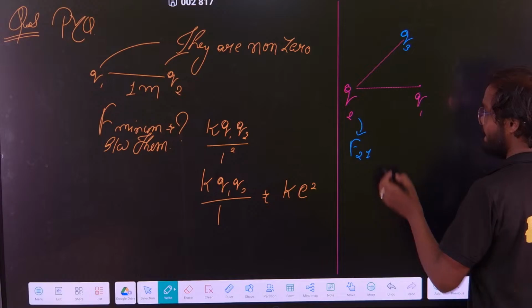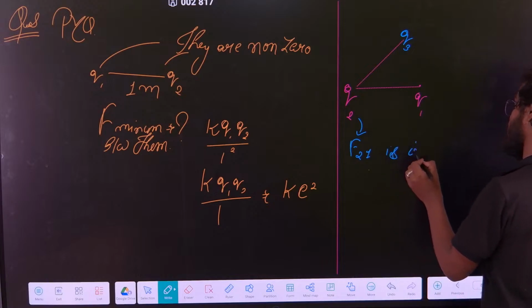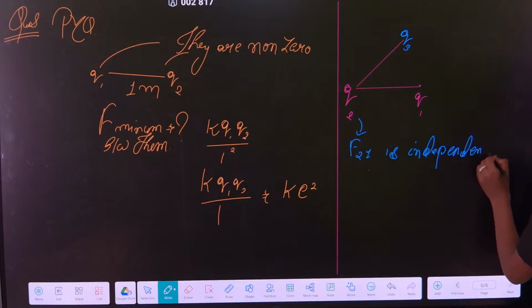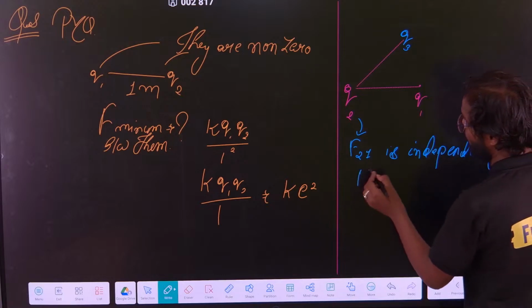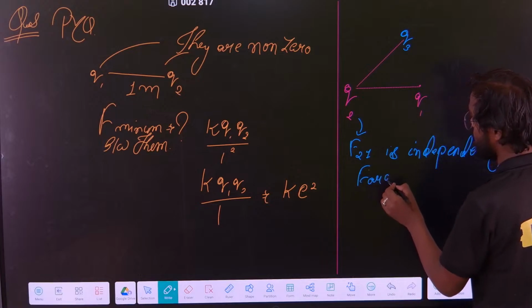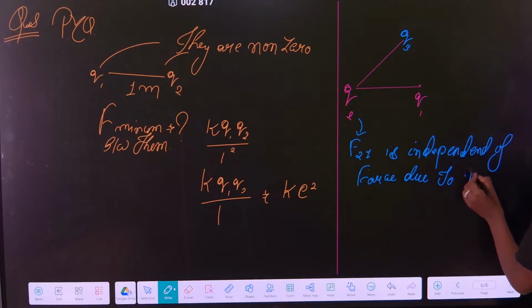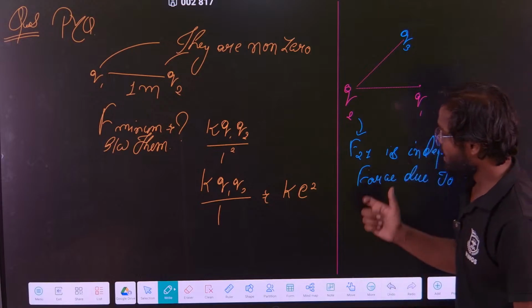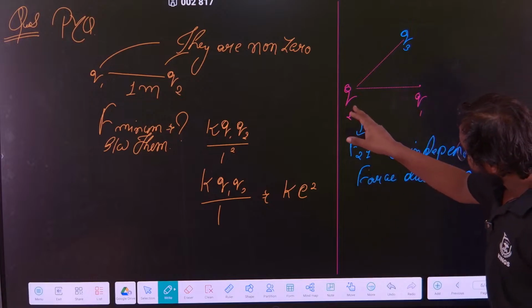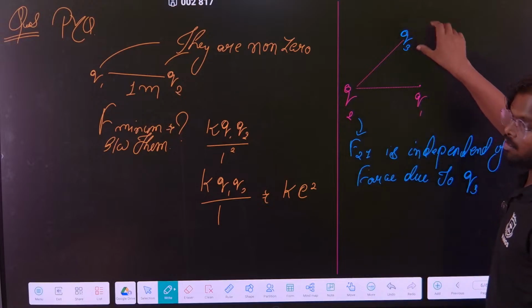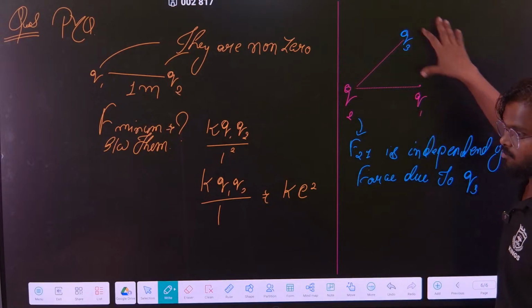The force on Q2 due to Q1 is independent of the force due to Q3. Whatever is the force of interaction between these two charges will not be affected by the third charge or any number of charges present there.